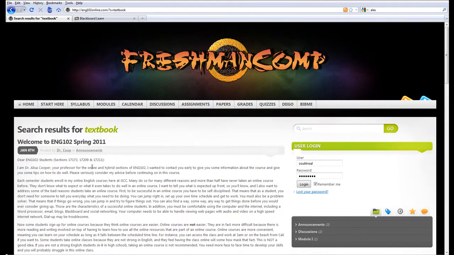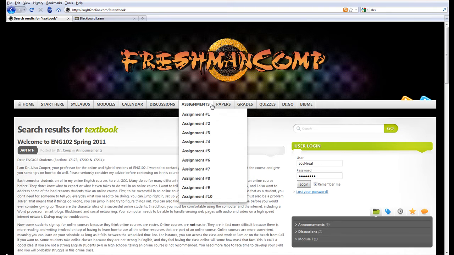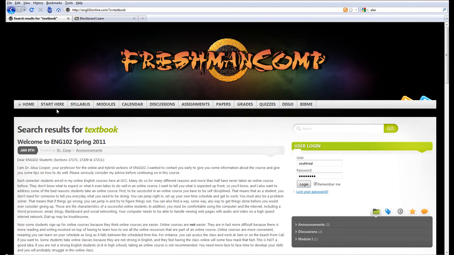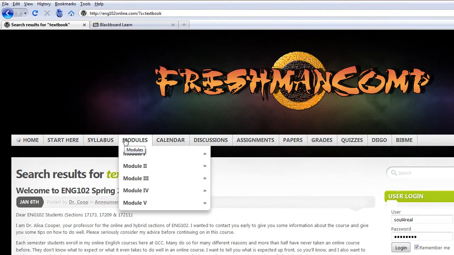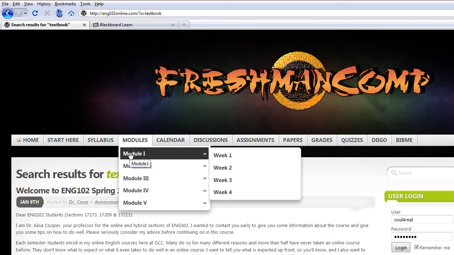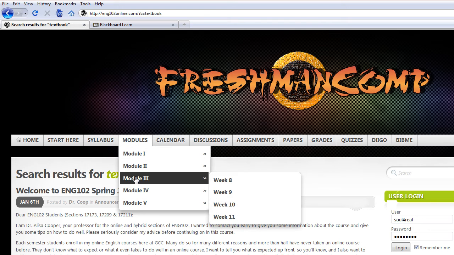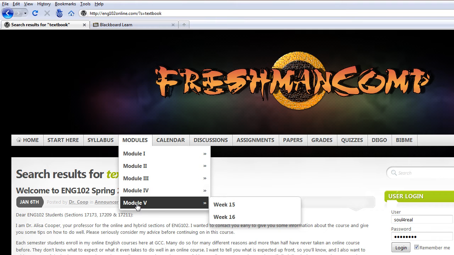So that's what the front page will look like when you arrive. You can see up here that there are other tabs, and as you scroll across, you can see that some have drop-down menus. Well, our modules are how we take this class, and we have 5 modules, and each module is broken up into 3 to 4 weeks. So as you can see here, this will help organize what we do on a weekly basis.